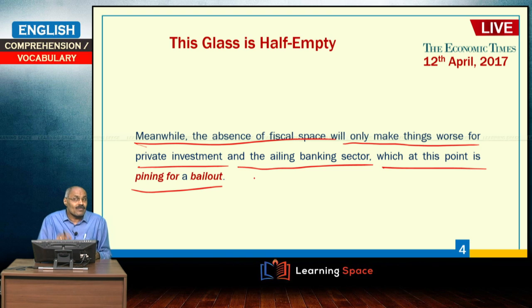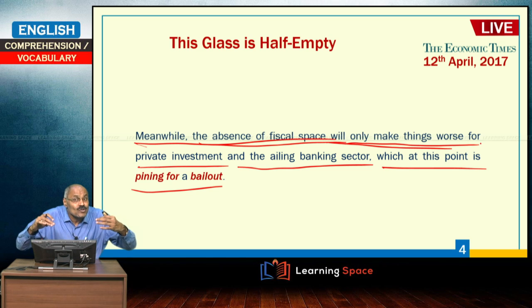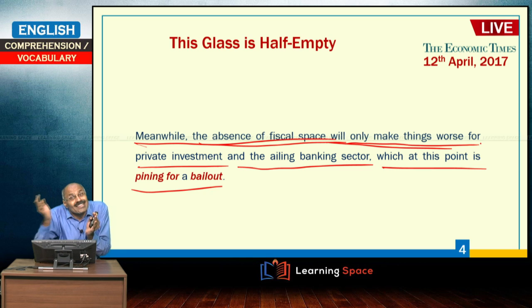At present, when fiscal space is limited, what will happen when the government is resorting to revenue expenditure for propelling growth? There will not be much fiscal space left. The government cannot spend on other things.